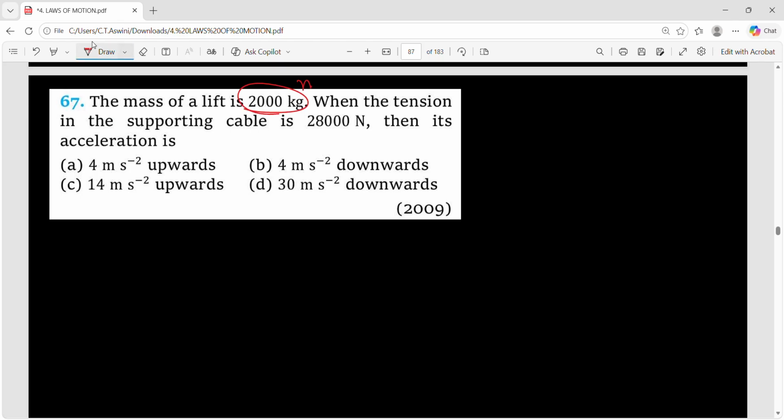The mass of a lift is 2000 kg. When the tension, in the sense normal reaction, in the supporting cable is 28,000, they are asking the acceleration of the lift. Normal reaction has two formulas: mg plus ma when the lift is moving upward and mg minus ma when the lift is moving downward. But which formula do we have to consider? It was not mentioned. So see the options: upwards, upwards, downwards, downwards. That means you just have to verify the options one after the other.